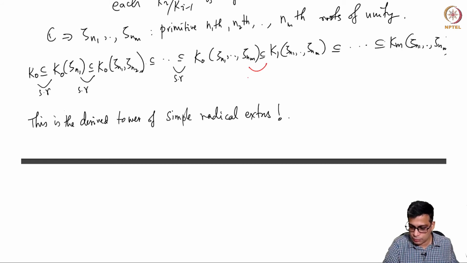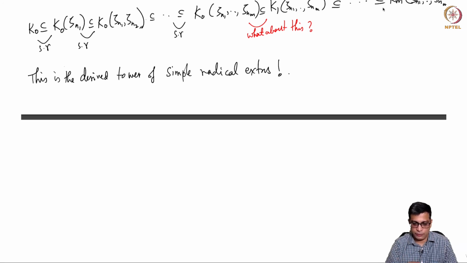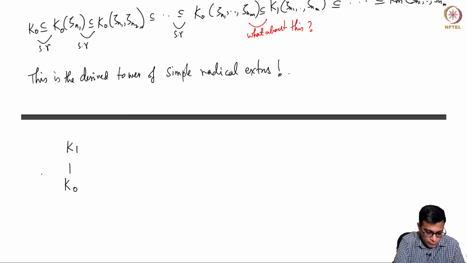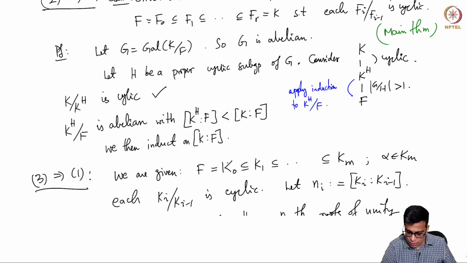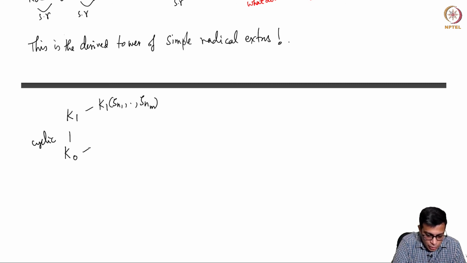What about this? And here is where hopefully the Galois extensions of order 6 will be recalled to your mind now. So we have K1 over K0 is cyclic. Right, that is given to be the case. So this is cyclic. Adjoin all of these.